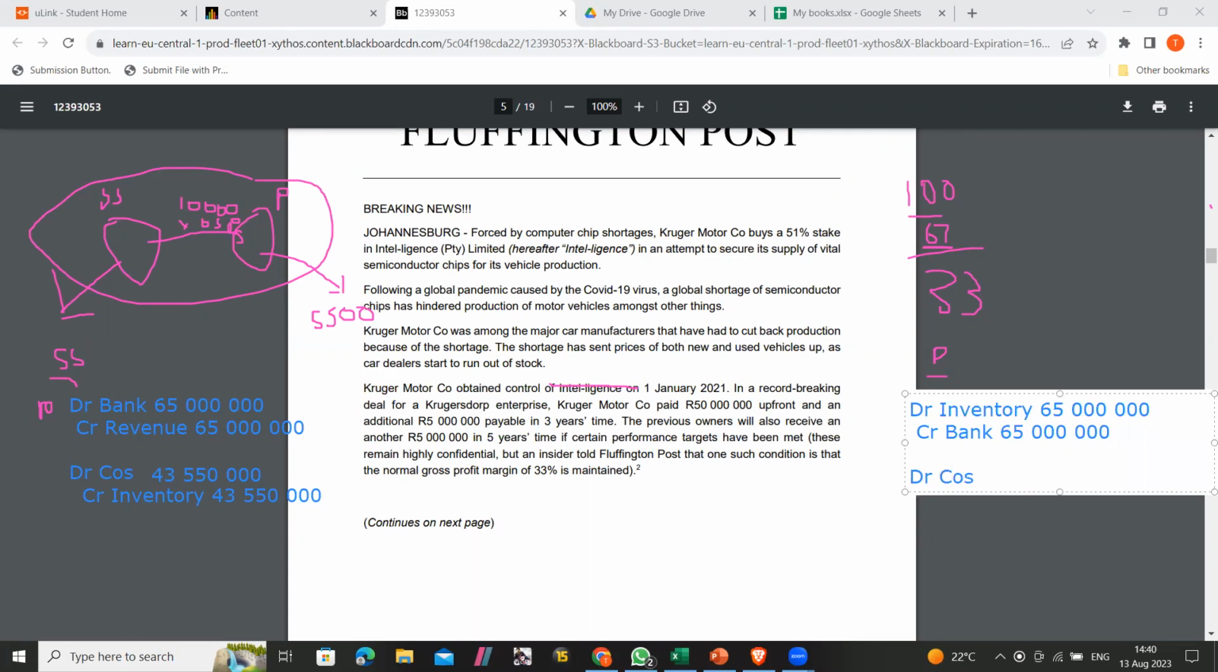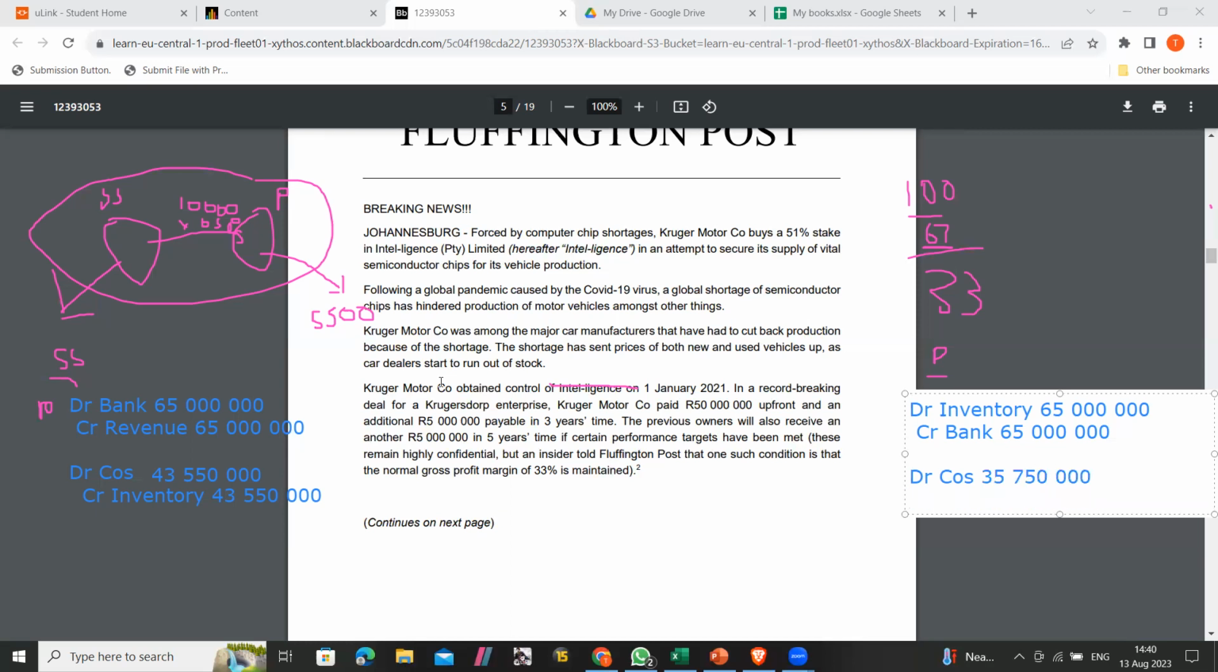Debit cost of sales. Okay, so with regards to the cost of sales for the parent, we said it sold basically 5,500, right? So that 65 million represents 10,000, so we're gonna divide by 10,000. So for one chip it is 6,500, like they told us. Then 6,500 times 5,500 gives us 35,750.